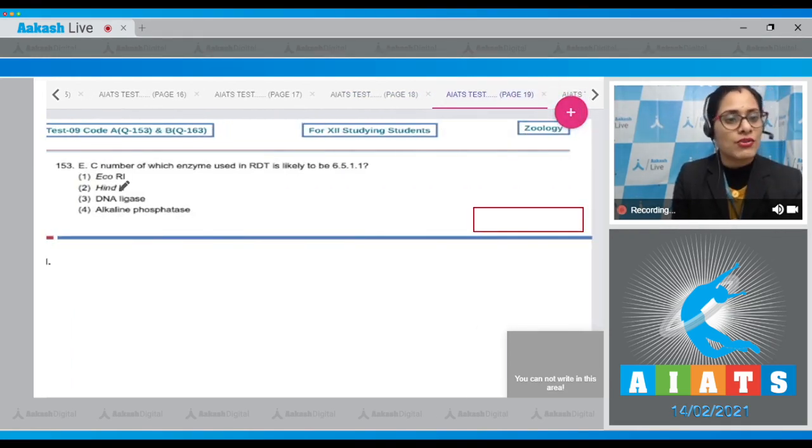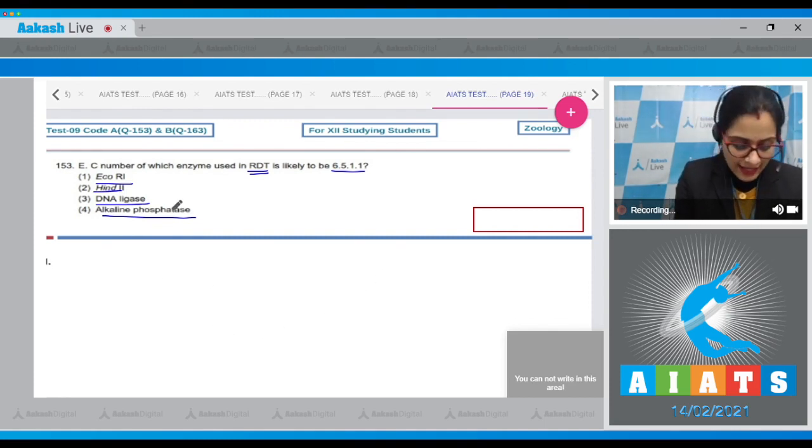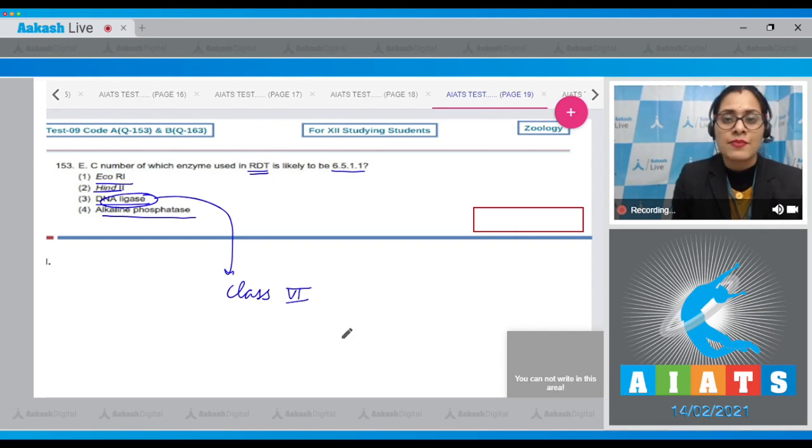Question number 153. EC number of which enzyme used in RDT, recombinant DNA technology, is likely to be 6.5.1.1. And the options given are EcoR1, HIND2, DNA ligase, alkaline phosphatase. Now, ligase belongs to class 6 of enzyme. So the first digit is 6 for ligase.